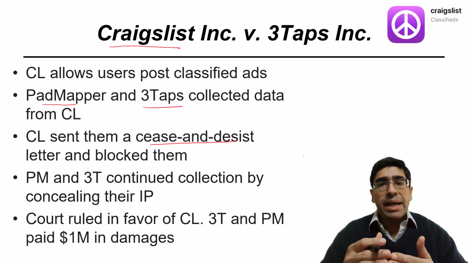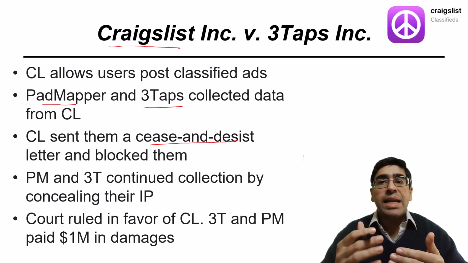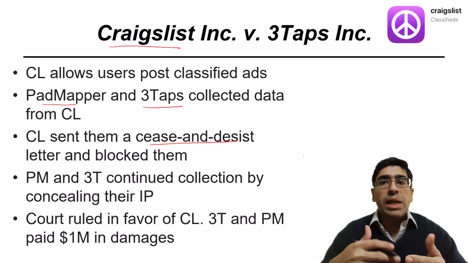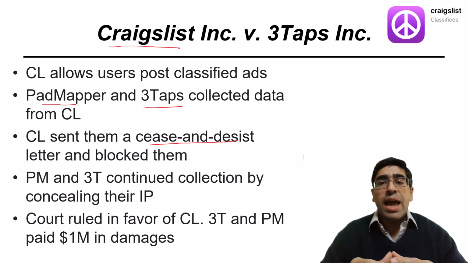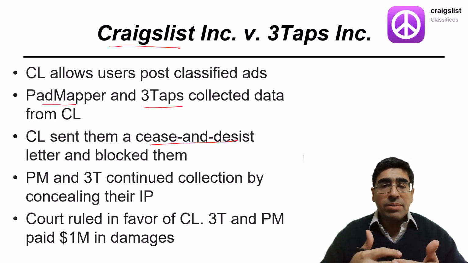In order to bypass the IP block, 3Taps installed a proxy server to conceal their IP address and then continued to collect data from Craigslist. PadMapper decided to partner up with 3Taps against Craigslist and restored its site by getting its data from 3Taps instead of directly from Craigslist. Craigslist sued both PadMapper and 3Taps.